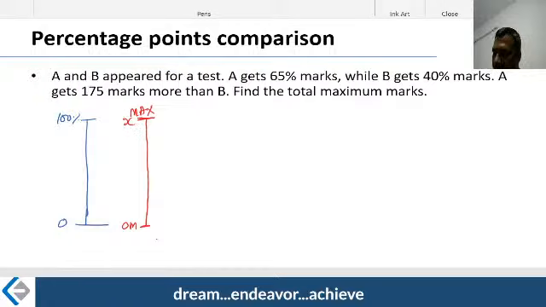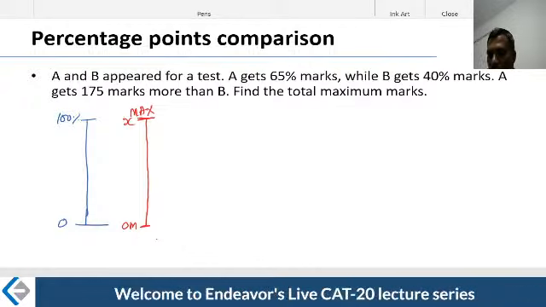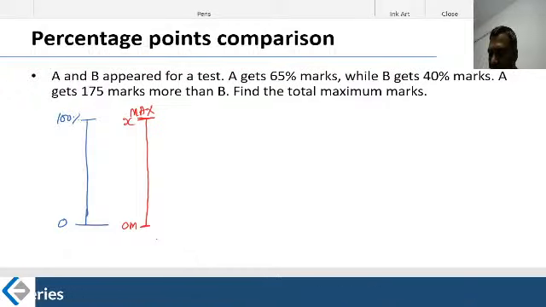The percentage scale is 0 to 100. That's full. But what can X be? Maximum marks in a paper can be 100 marks, 200 marks, 250 marks, 300 marks. It depends on the university, it depends on the board. So what is the maximum marks for that particular paper?